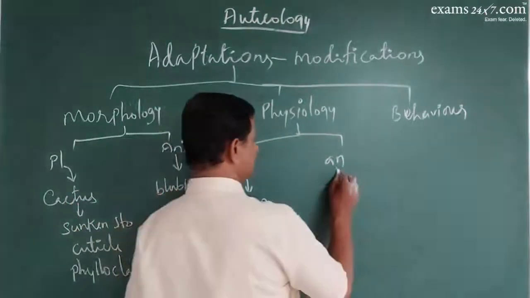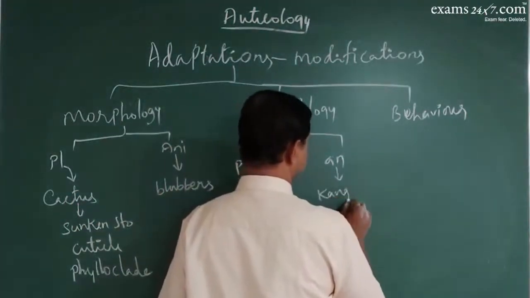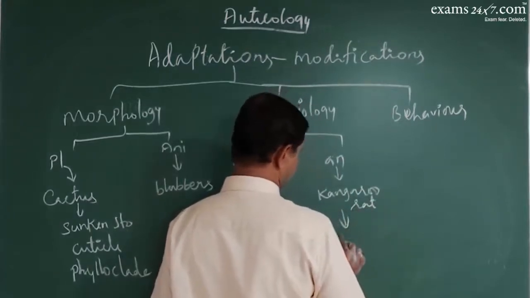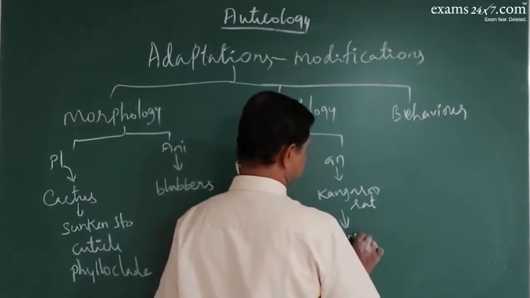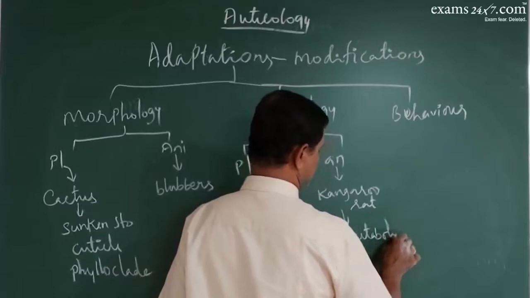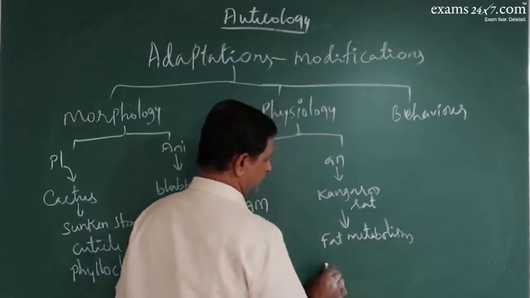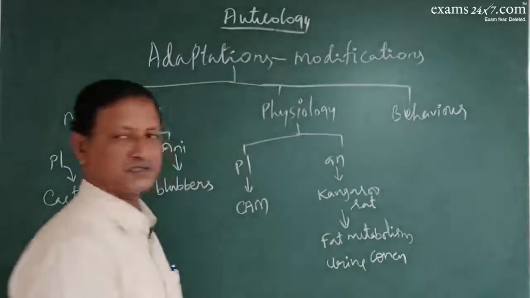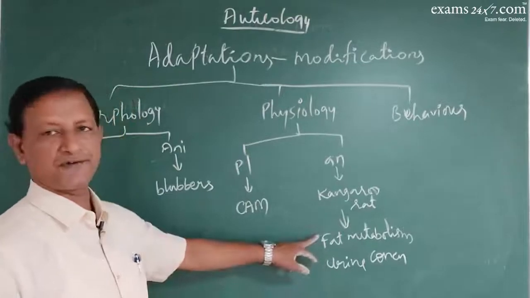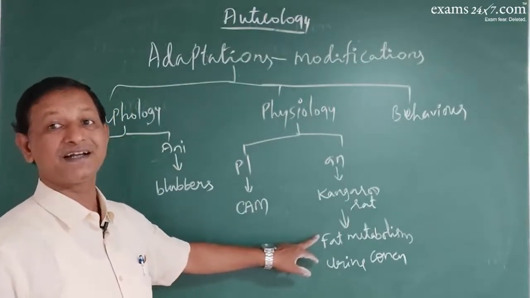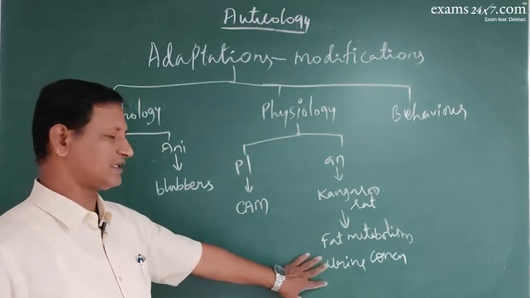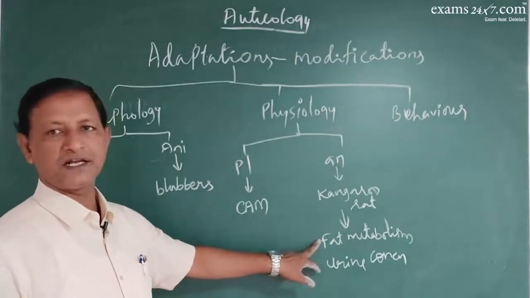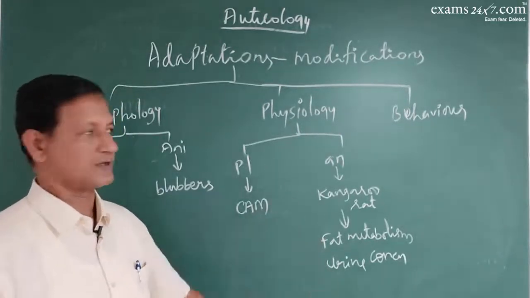Then in the case of animals, for example the kangaroo rat, showing fat metabolism and urine concentration. They will not pass urine very frequently because they live in desert conditions. So they concentrate it and pass it out only once or twice in a day. Fat metabolism: they obtain water by metabolizing the fats.